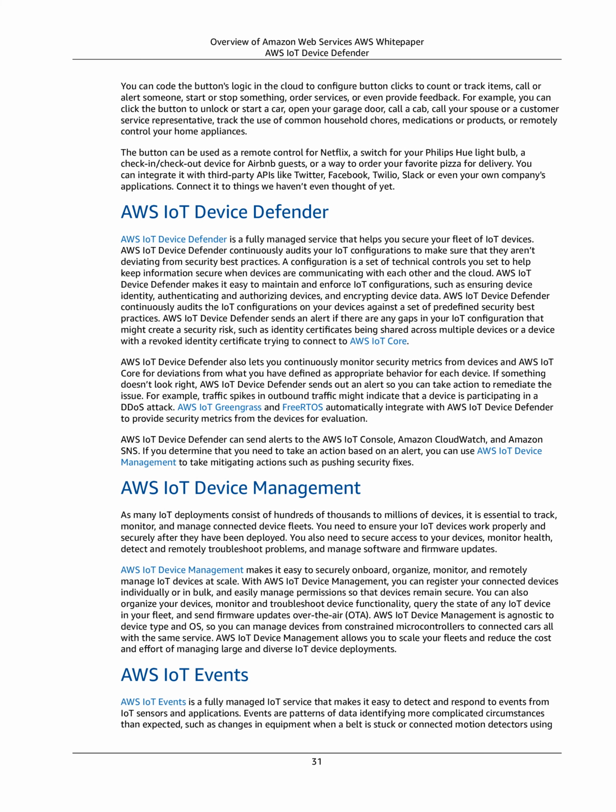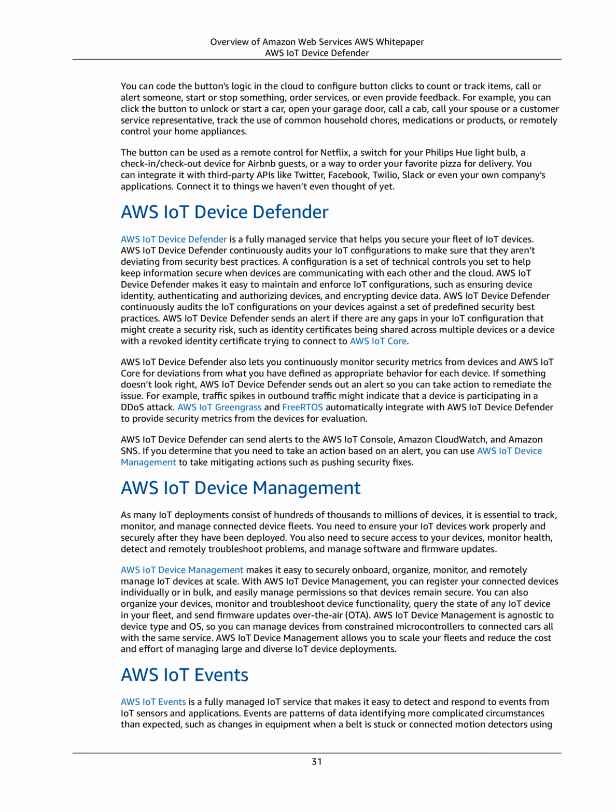AWS IoT Greengrass and FreeRTOS automatically integrate with AWS IoT Device Defender to provide security metrics from the devices for evaluation. AWS IoT Device Defender can send alerts to the AWS IoT Console, Amazon CloudWatch, and Amazon SNS. If you determine that you need to take an action based on an alert, you can use AWS IoT Device Management to take mitigating actions such as pushing security fixes.